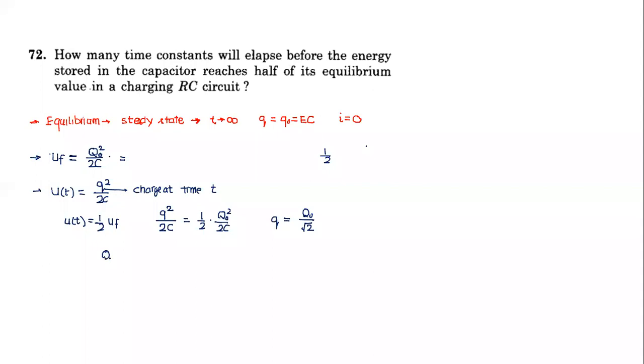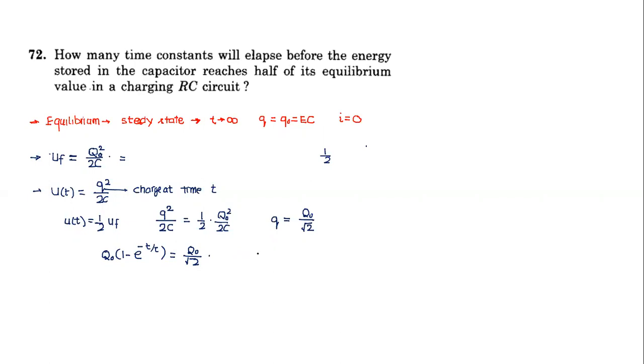Value of Q at time t is equal to Q naught times 1 minus e raised to power minus t by tau. This is Q equal to Q naught by root 2. So based on this, can you find value of t here?